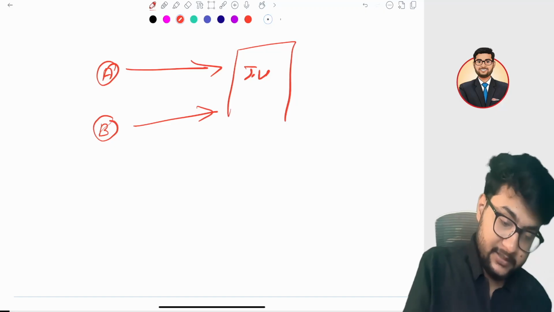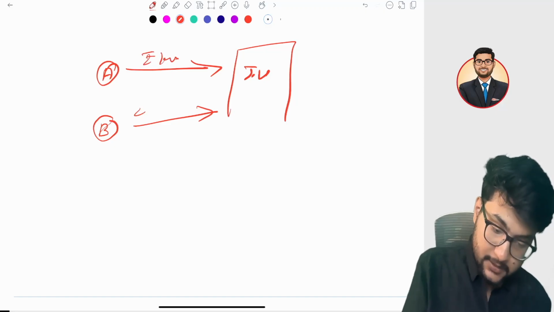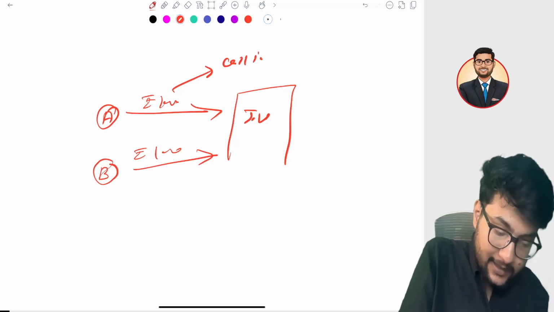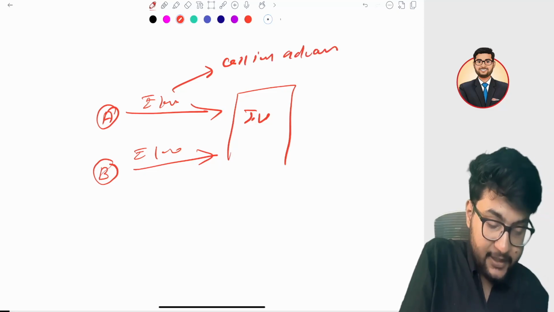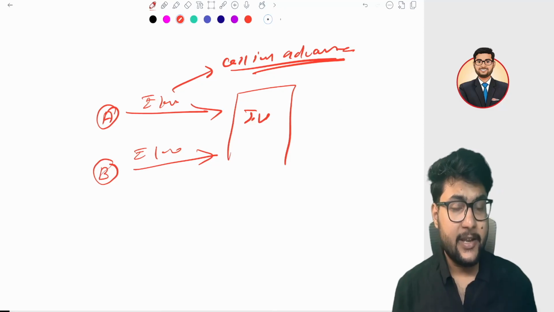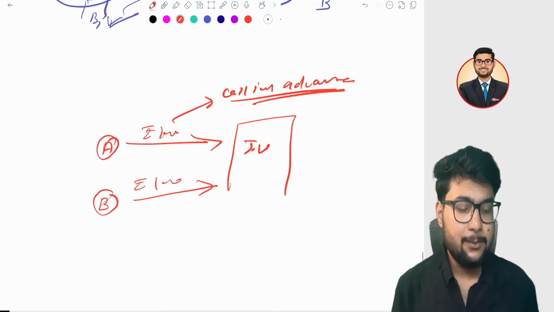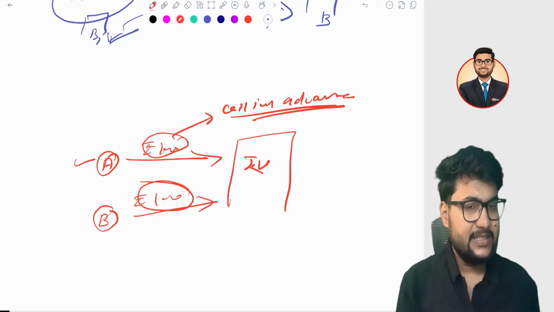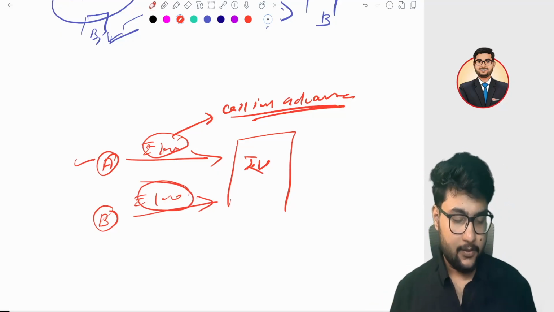both are contributing something, 100 rupees. Suppose this is the call in advance, I can say. Call in advance is simply like a capital contribution. Capital contribution is the same as money, and money is not a supply. So any amount contributed by its member in a joint venture is not a supply, right?